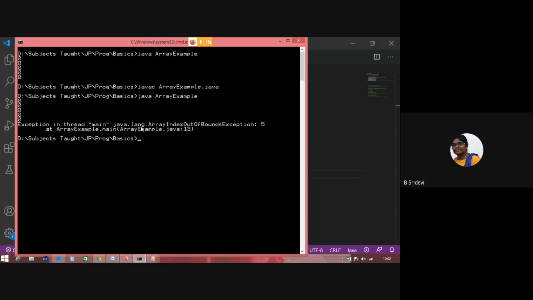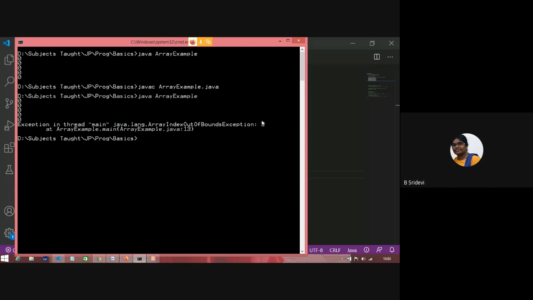See the error? Error is also a class. Observe this error carefully. The class is present in the java.lang package. What is the error class? ArrayIndexOutOfBoundsException. See the name, how good it is. And I also said class names follow upper camel case: every initial character in that word is capital. This is a class name, ArrayIndexOutOfBoundsException.